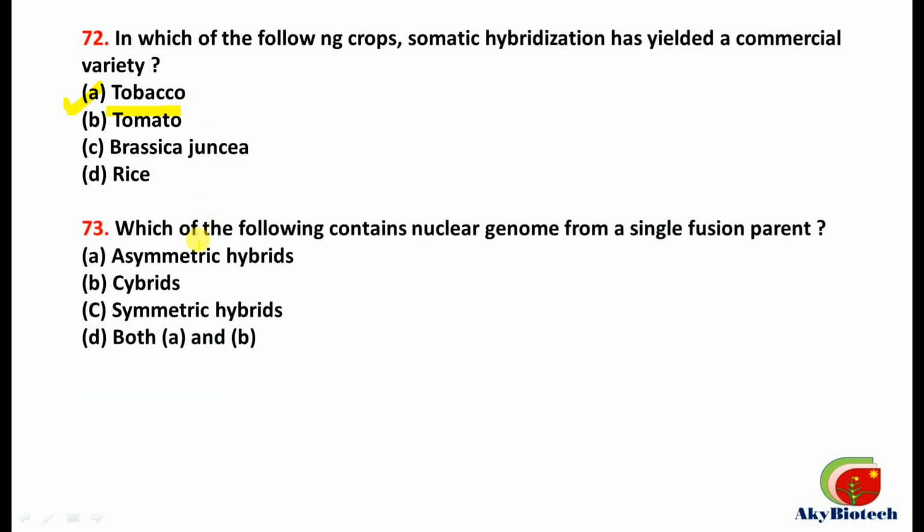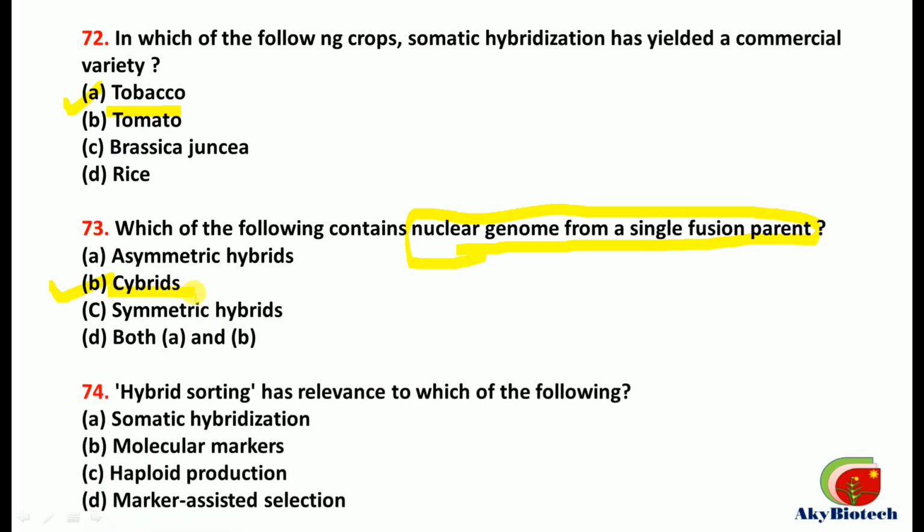Then moving to the next question, number 73. Which of the following contains nuclear genome from a single fusion parent? So nuclear genome from a single fusion parent. This will result in hybrids. 74. Hybrid sorting has relevance to which of the following? So it has relevance to haploid production.